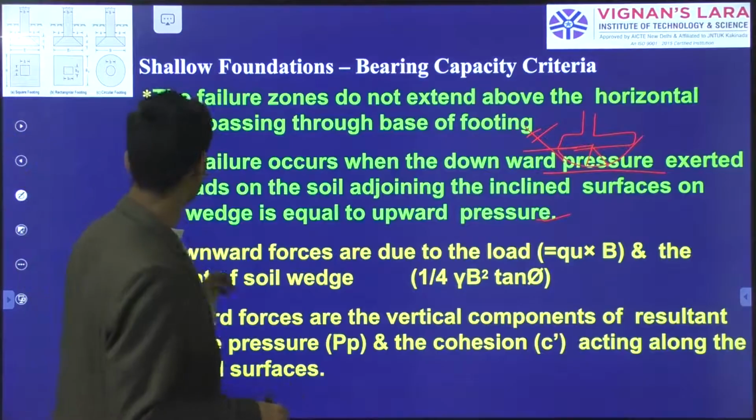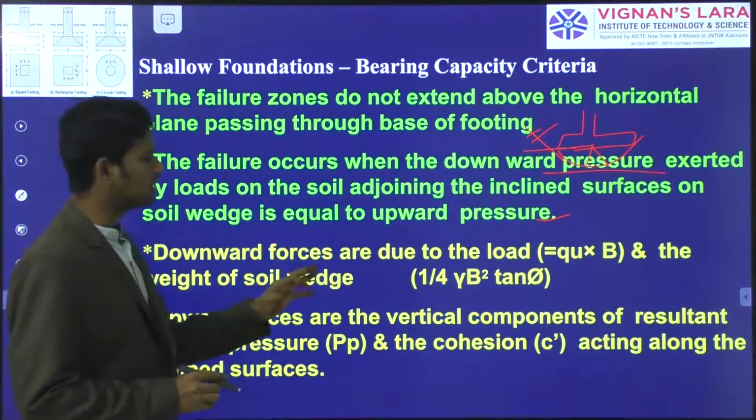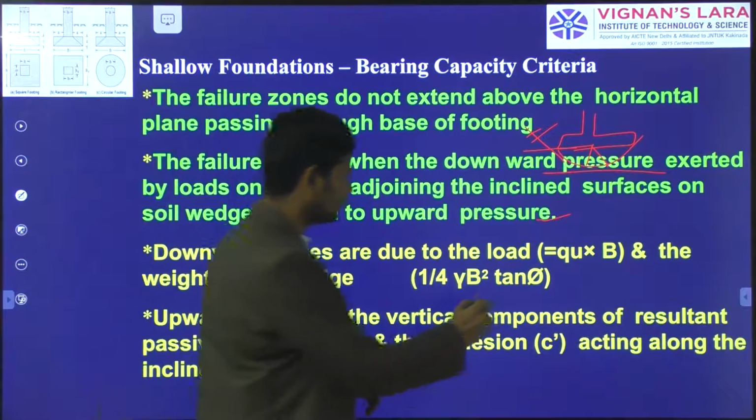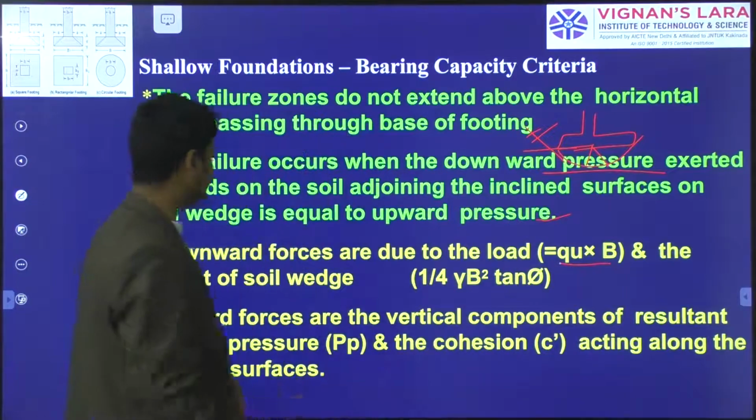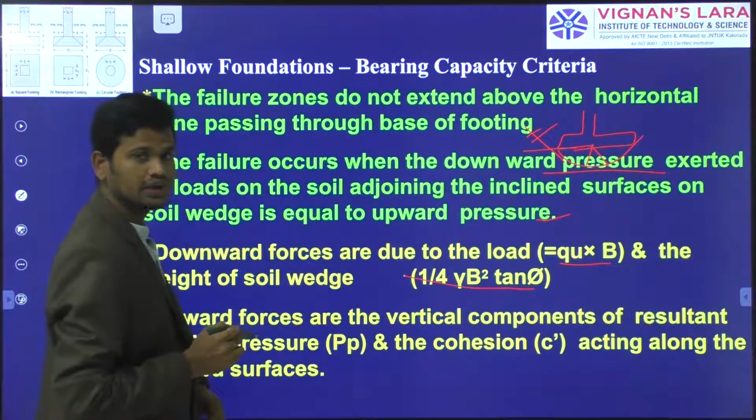And next, the downward forces are due to the load, that is Qu into B, and the weight of the soil wedge, 1/4 gamma B square into tan phi.